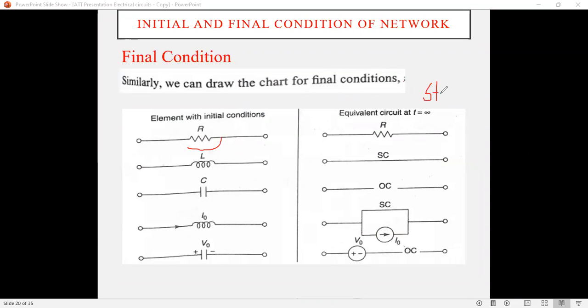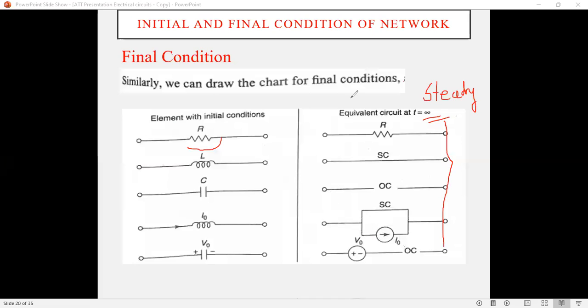As I already told you, steady state condition is nothing but time t equals infinity. If a switch is closed for a long time, or opened for a long time, that phrase 'long time' is nothing but the steady state condition, or t equals infinity. At that situation, you use this condition.